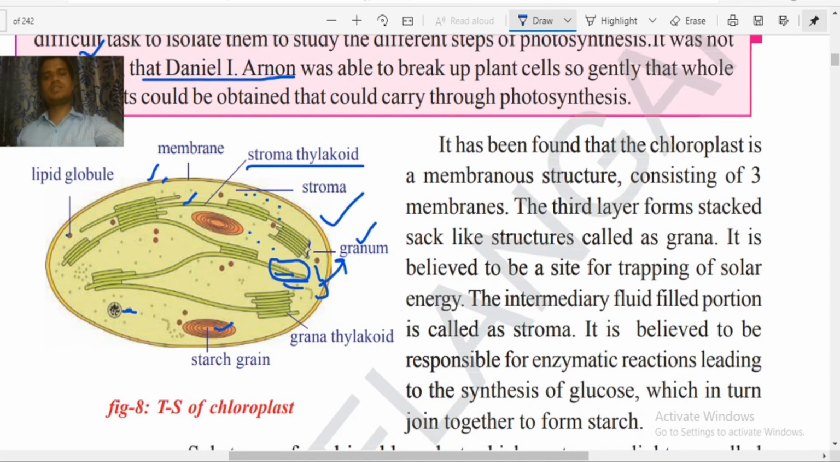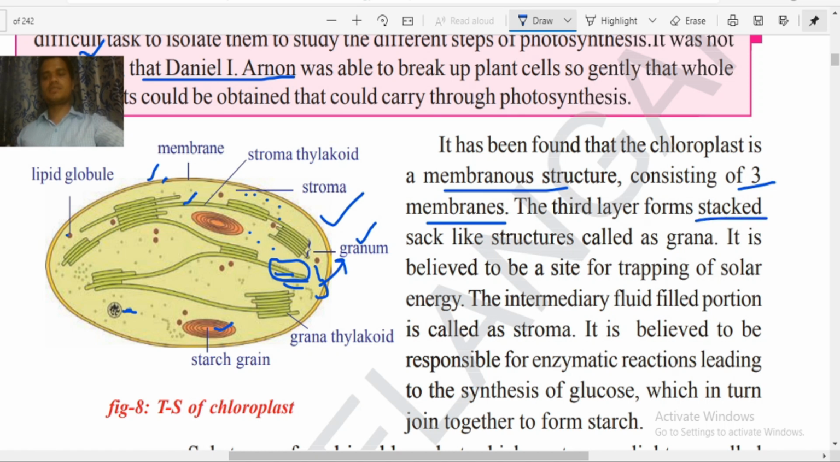Now let us read out these lines. It has been found that the chloroplast is a membranous structure. Membranous structures are nothing but structures formed in layers. That's why they are said to be membranous structures. It consists of three membranes. As I have said, the outer membrane, the middle membrane, and the third membrane is the stroma thylakoid.